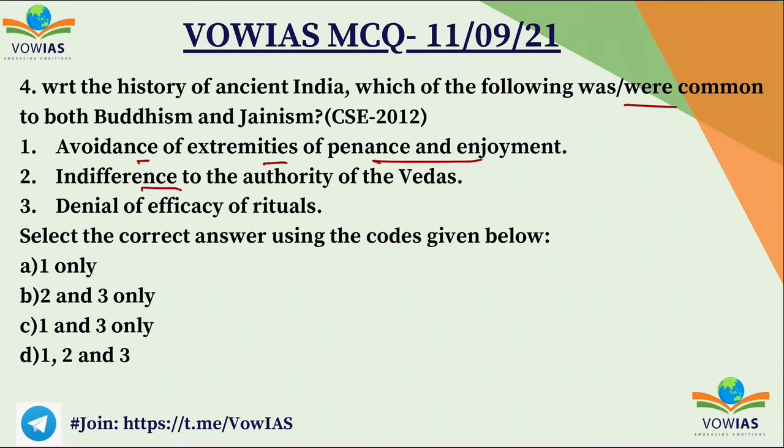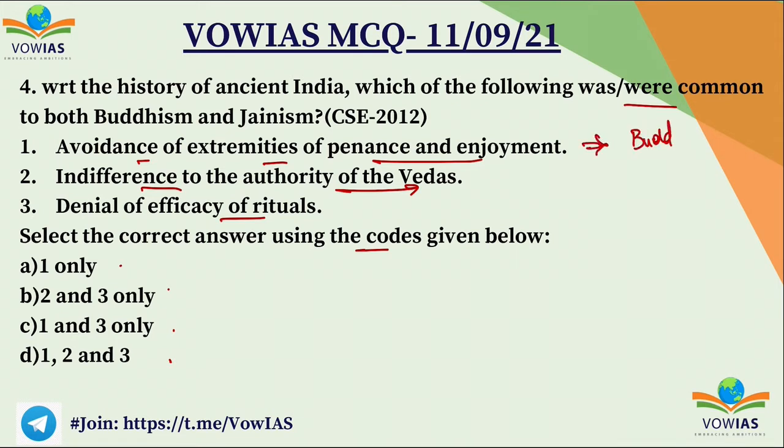Second one, indifference to the authority of Vedas. Third one, denial of efficacy of rituals. Here we have to choose the correct option: A, 1 only; B, 2 and 3; C, 1 and 3; and D, 1, 2 and 3. So the first one, avoidance of extremities of penance and enjoyment, this basically belongs to Buddhism.